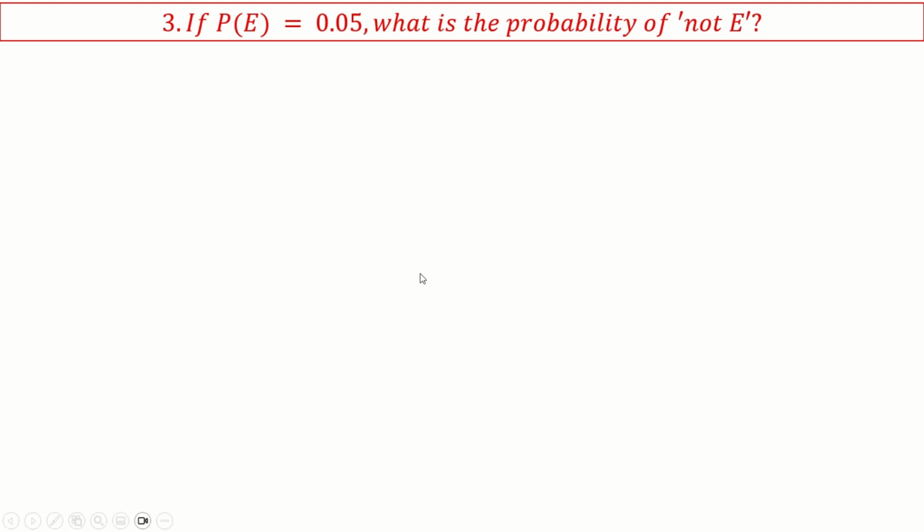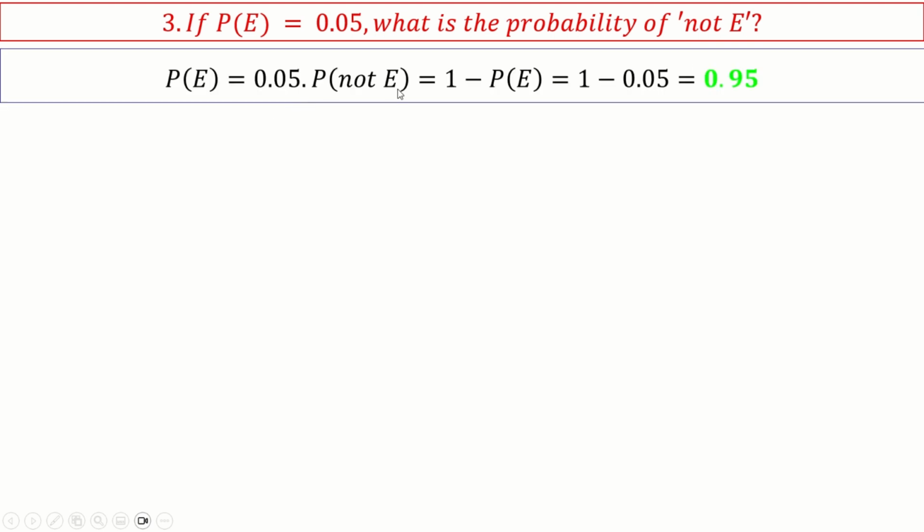Next. If the probability of event E is 0.05, what is the probability of not E? Okay, we know this is a complementary event. So the probability of the complementary event is 1 minus the probability of the event, which is 0.95.